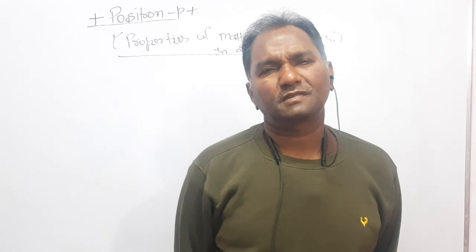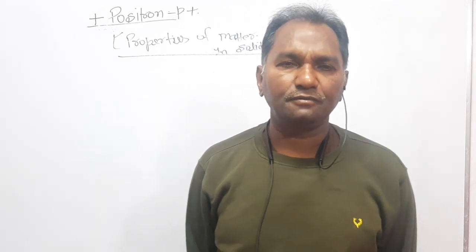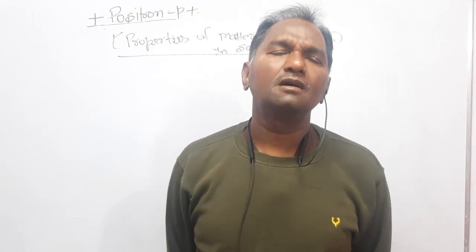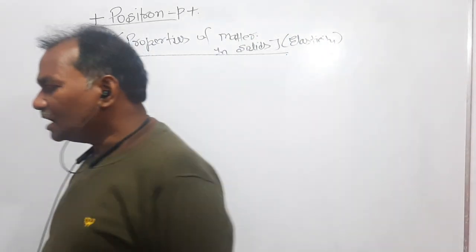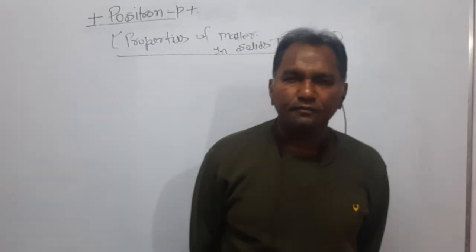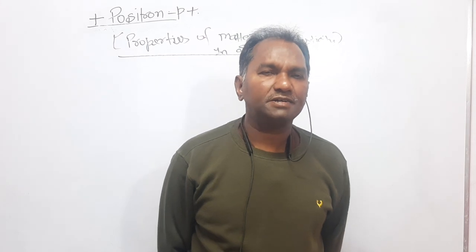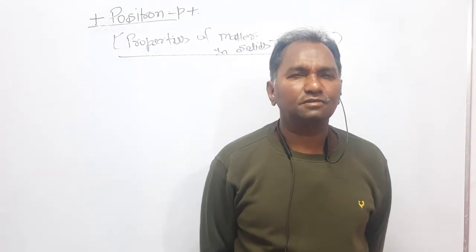Dear students, what I said is that bodies are divided into two types: elastic and plastic bodies. After the removal of the deforming force, if the body regains its original status, it is called the elastic body, and if not, the plastic body. Now, the deforming force acting per unit area is said to be the stress.